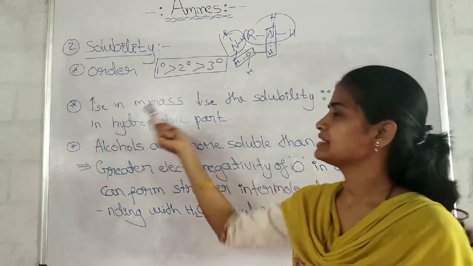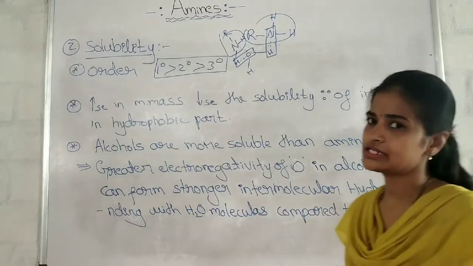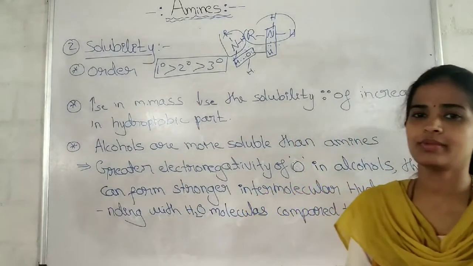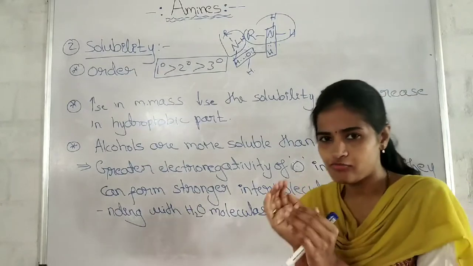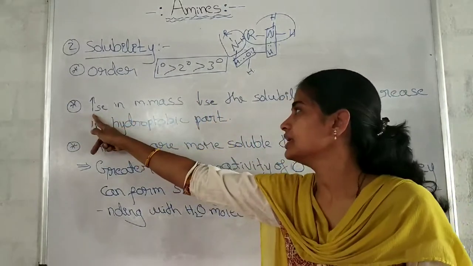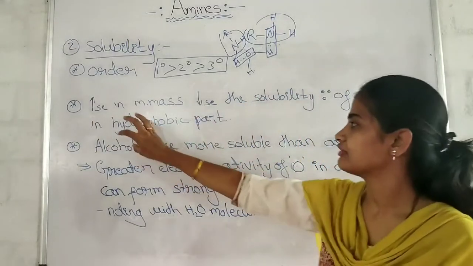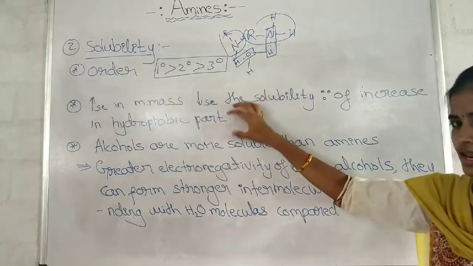Next, what happens to the solubility of the amines with the increase in the molecular mass? Yesterday we discussed that increase in the molecular mass increases the hydrophobic part, that is the alkyl group. Therefore, in short, I have written that increase in the molecular mass decreases the solubility of the amines because of the increase in the hydrophobic alkyl part.